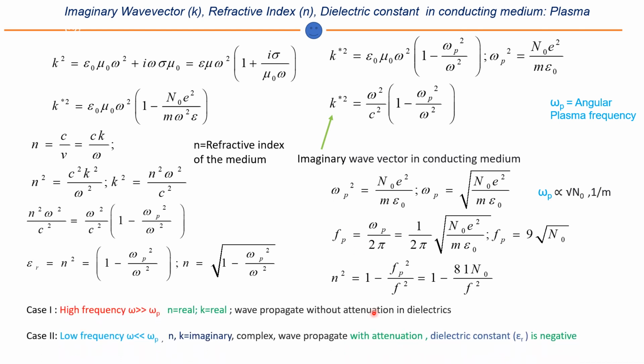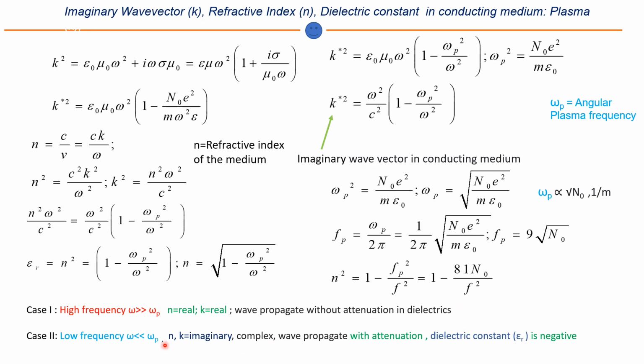So there are two cases. First is when the frequency of the wave is greater than the plasma frequency. In that case our term n is real, because it is less than 1. So the root will be a real positive term, and the wave propagates without attenuation in the dielectric. There will be no attenuation physically. But for low frequency, I have already given the discussion on the physical ohmic heat loss in the medium in one of my previous slides, on the propagation of electromagnetic waves in a conducting medium and why the attenuation happens for the wave.